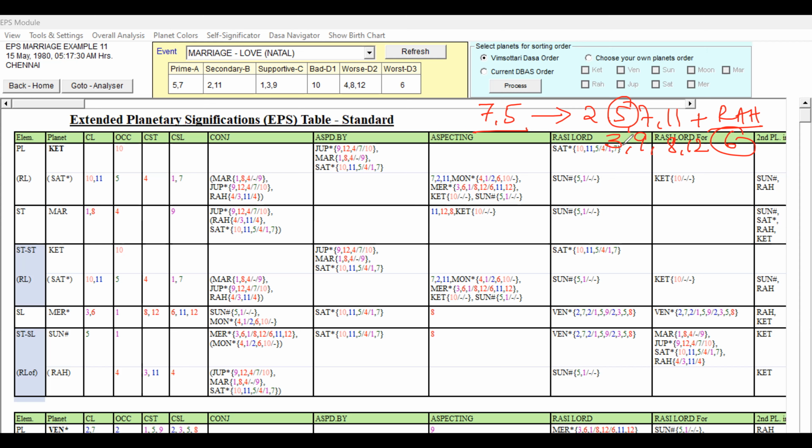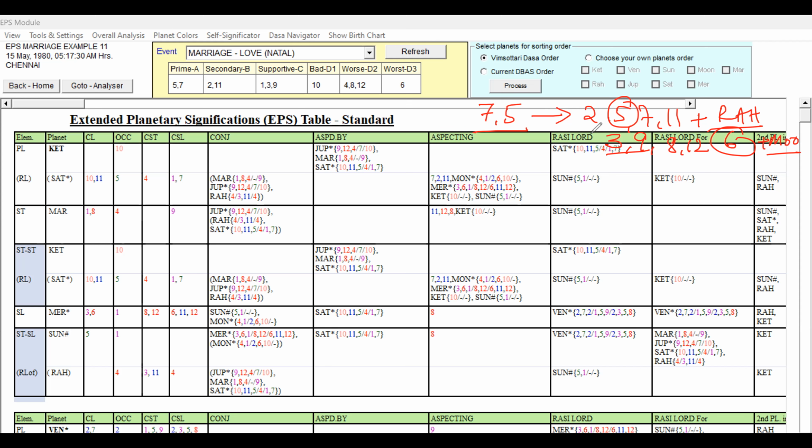That will support love marriage, but it can also support the native going out of the house on their own to get married, because the third house is moving house, and movement. The ninth house is third to the seventh house, that also will support. When 12 is also joining, it is going to be more favorable. Suppose Moon is also playing a role, it is more favorable, because Moon is the karaka planet for the mind, as well as the planet for travel. That way we can find the signification.